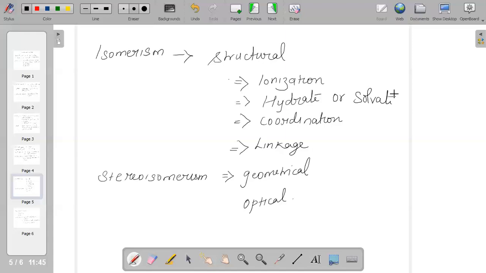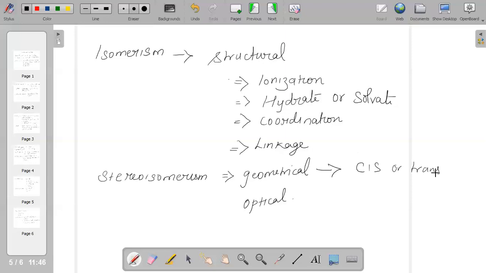Stereoisomerism undergoes two kinds of isomerism, geometrical and optical. Geometrical isomerism is because of the difference in geometrical arrangement of ligands around the central metal atom. It can be cis or trans structure: cis when similar ligands are on adjacent positions, and trans when similar ligands are on opposite positions.